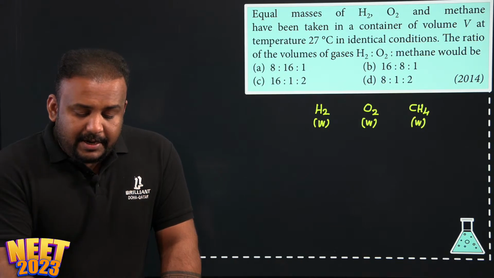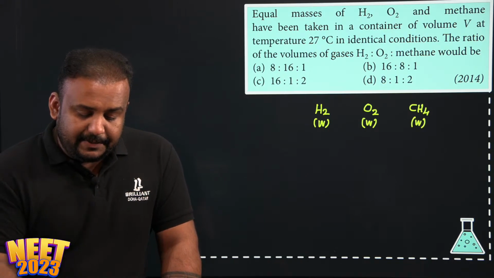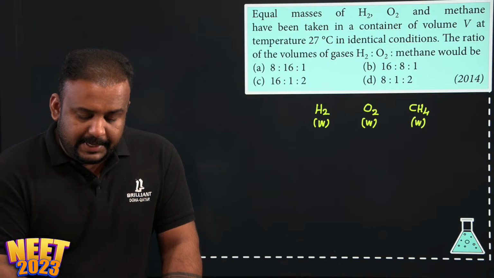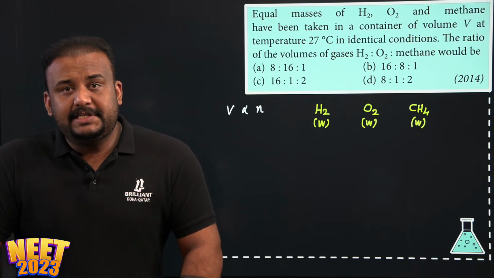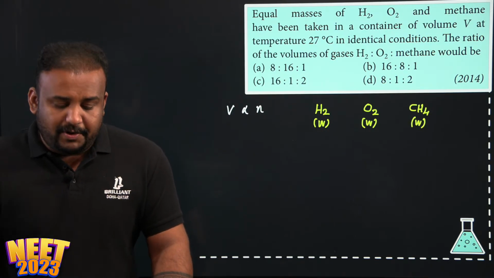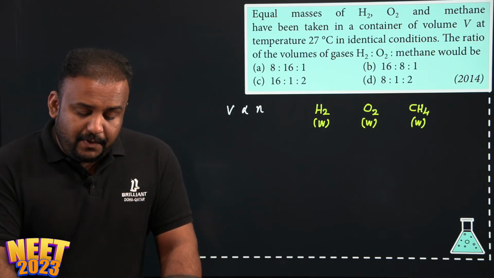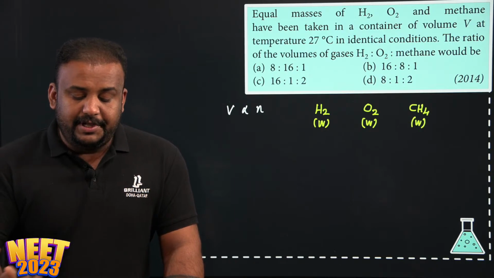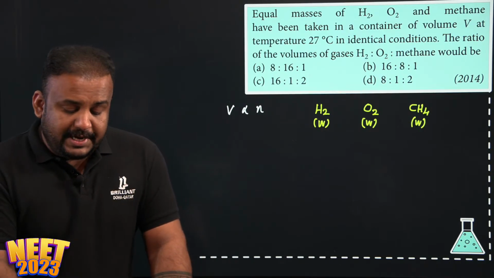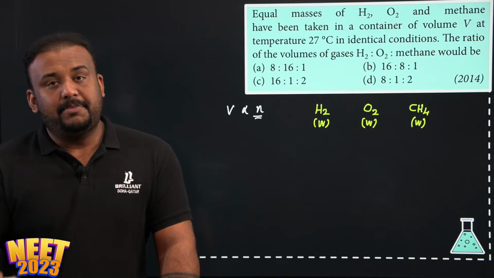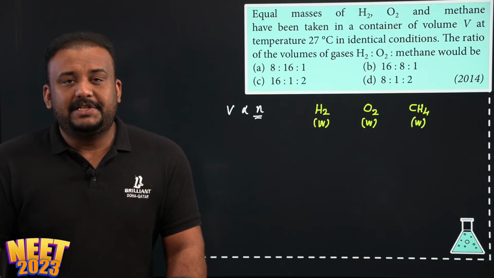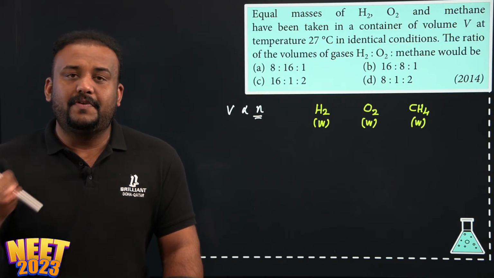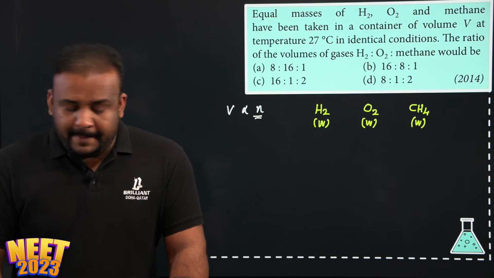Since all the conditions are same for the gas, we can say that the volume is directly proportional to number of moles. So if you want to find out the ratio of the volumes of the gases, you can simply find out the ratio of the number of moles, because all gases under similar conditions of temperature and pressure contain equal number of molecules or moles.